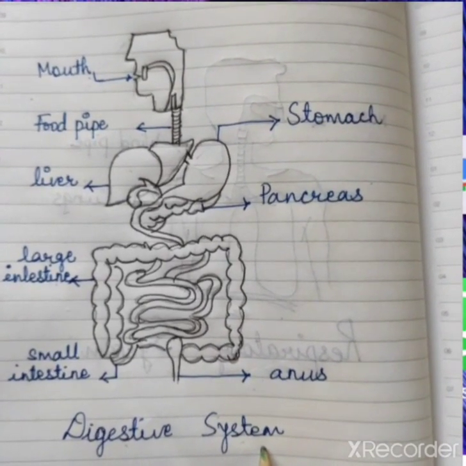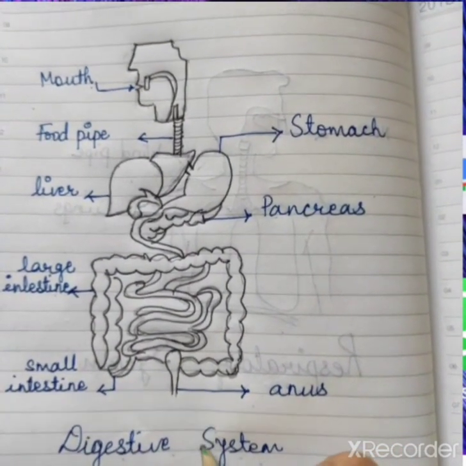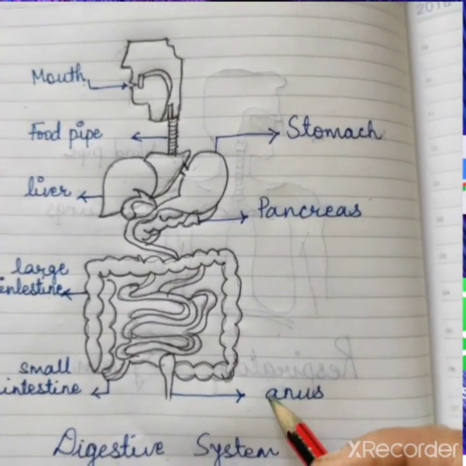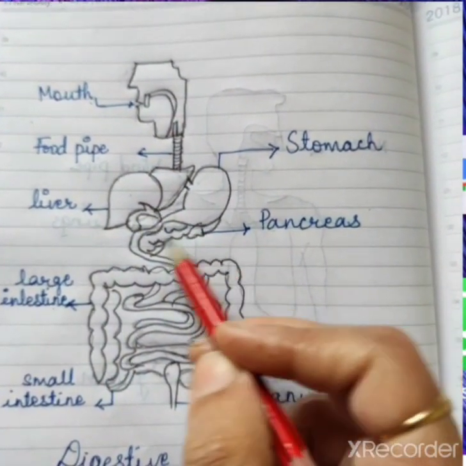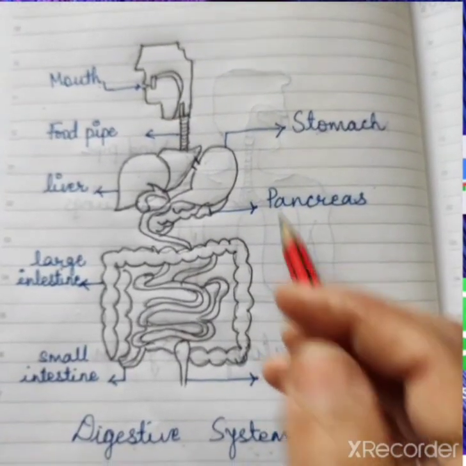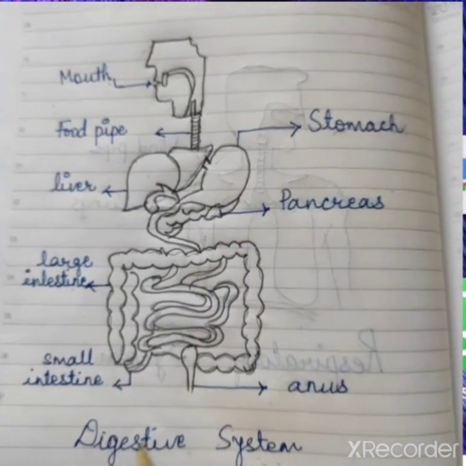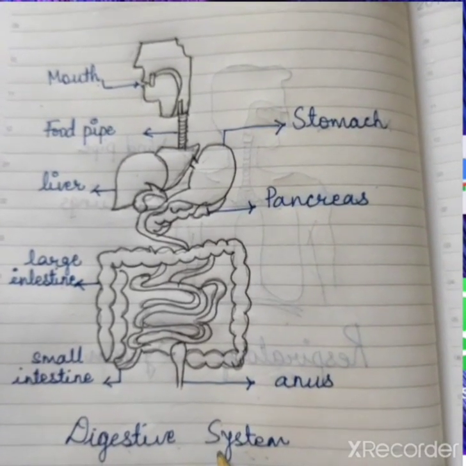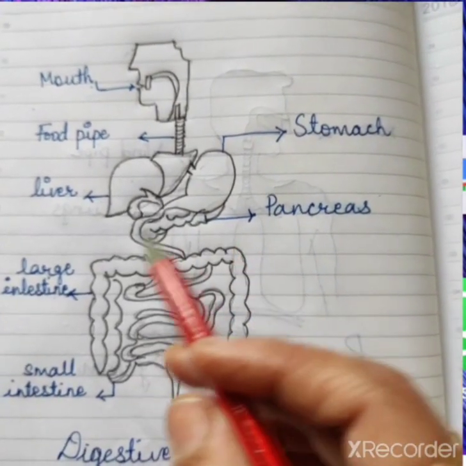Okay, so now we will see the function of this digestive system. The digestive system helps the body to digest the food we eat. Correct? Means when we eat food through our mouth, that food is digested in our stomach with the help of the digestive system. It throws out undigested food through the anus.